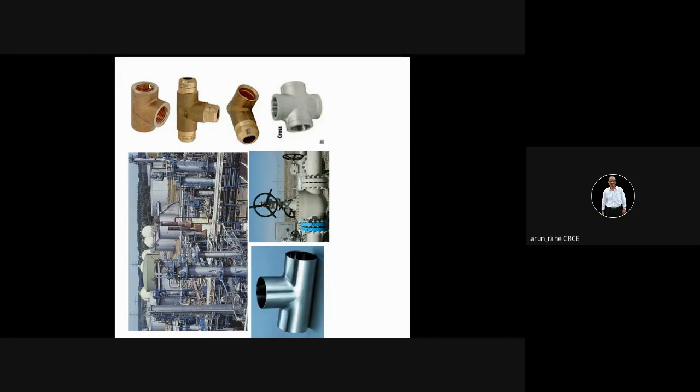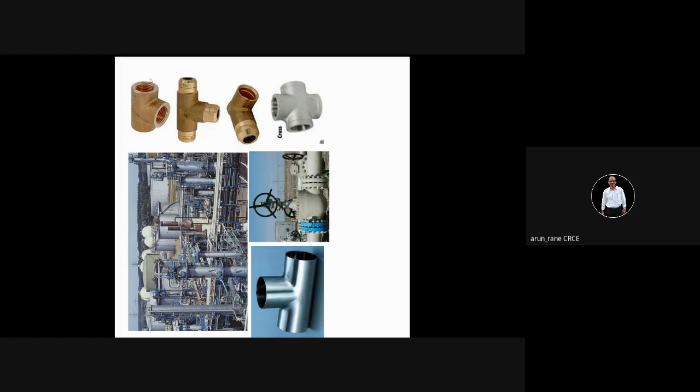So what is the function of a T joint? One pipe will be coming from here, having external threads. This has internal threads. There will be one more pipe coming from here, and then a third pipe coming from here. The pipes will have external threads, and this T will have internal threads.